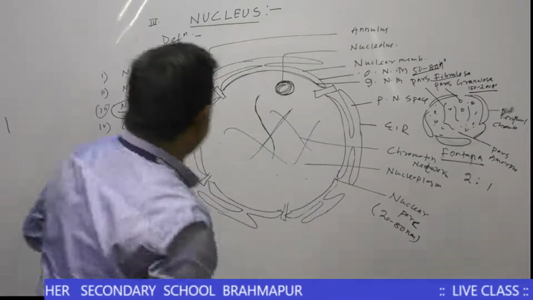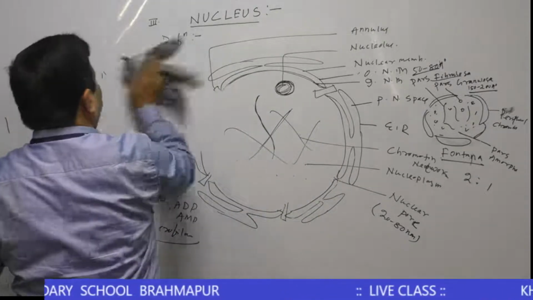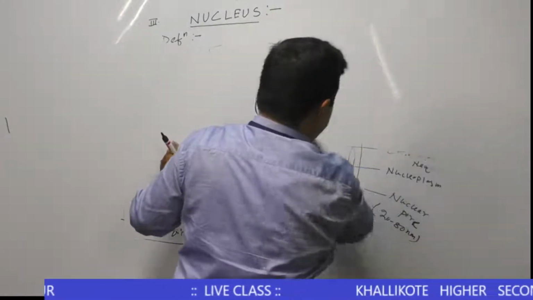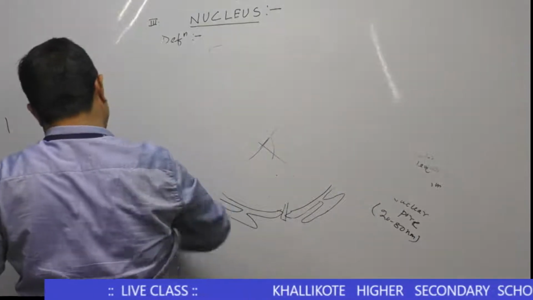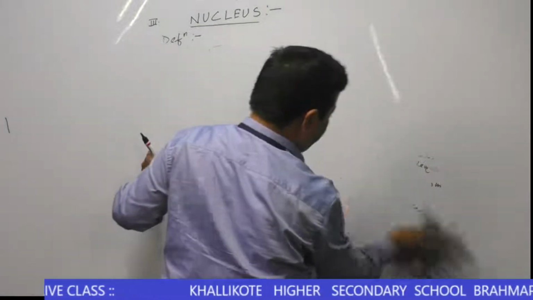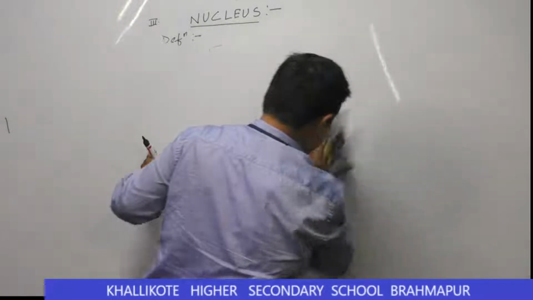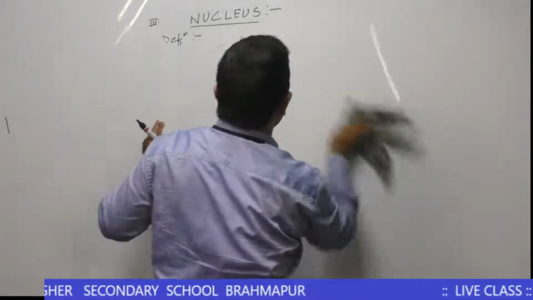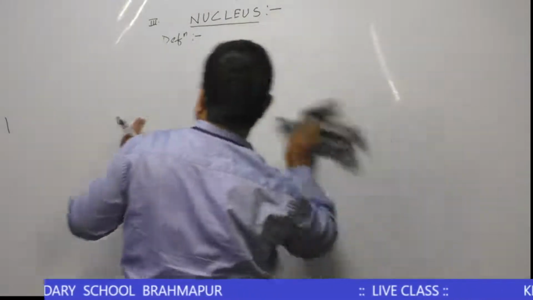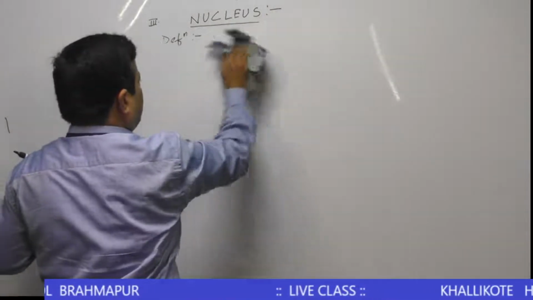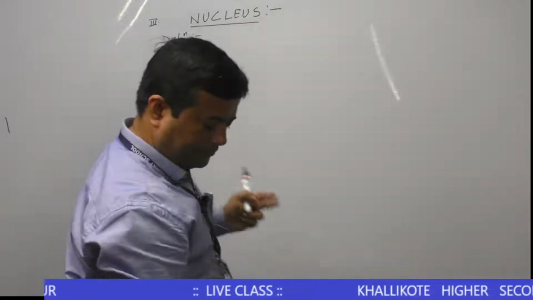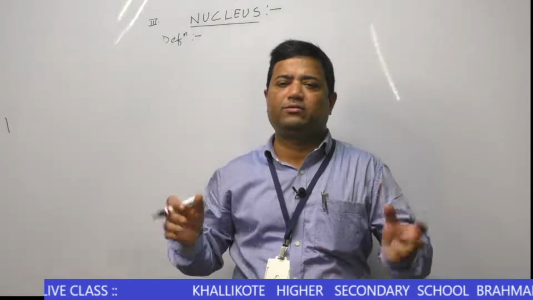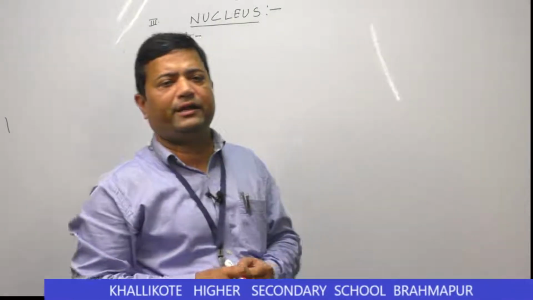Again we will discuss the chromosome. Chromatin material was discovered by E. Strasburger. Then afterwards Waldeyer discovered the chromosome. Waldeyer discovered the chromosome, E. Strasburger discovered the chromatin network. Okay.